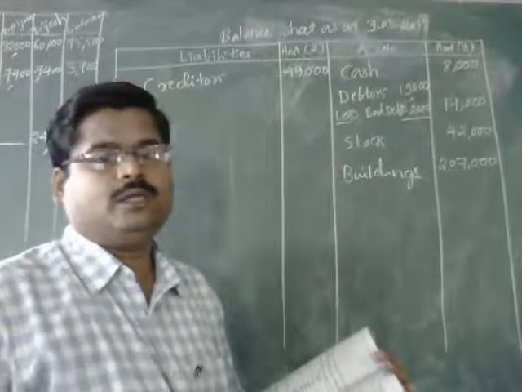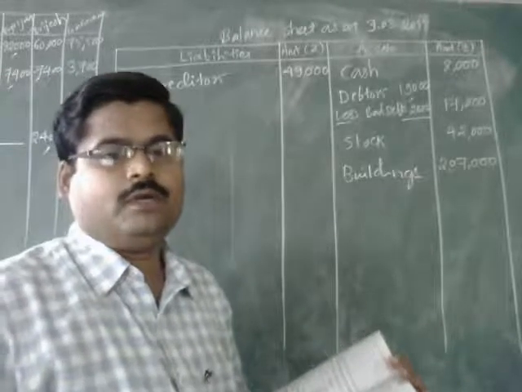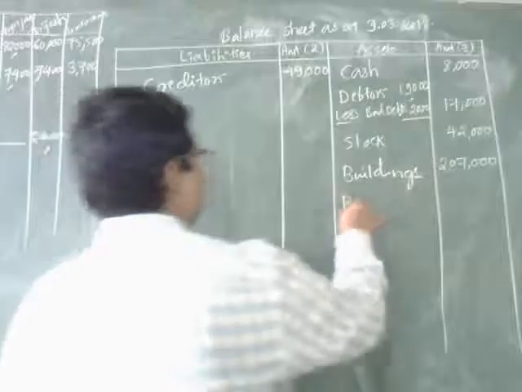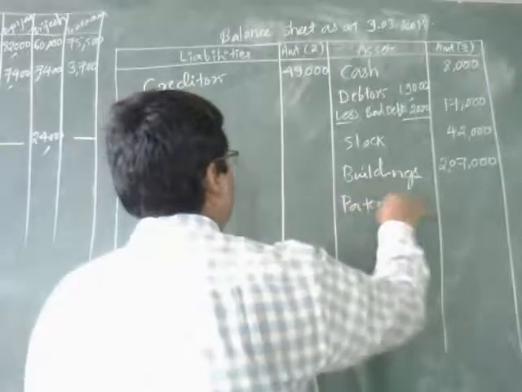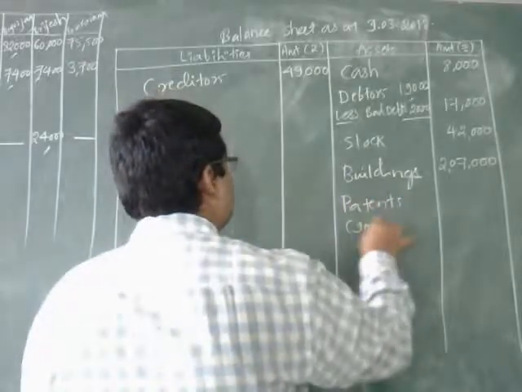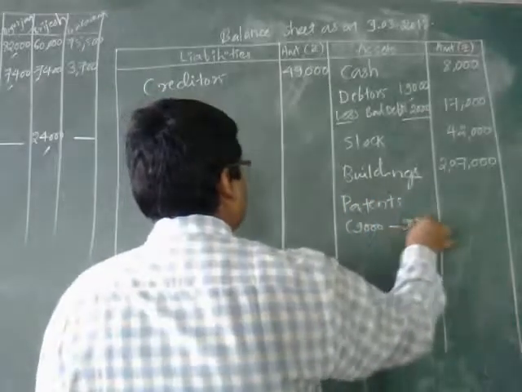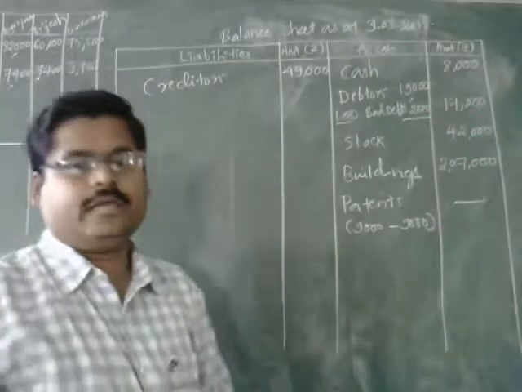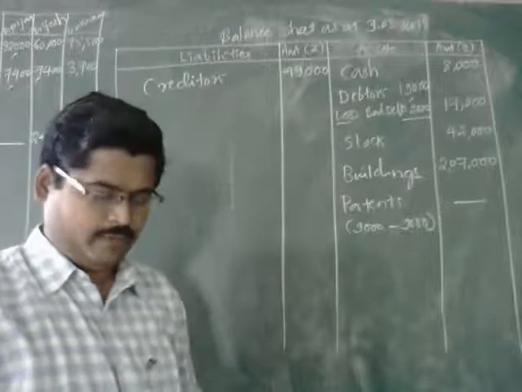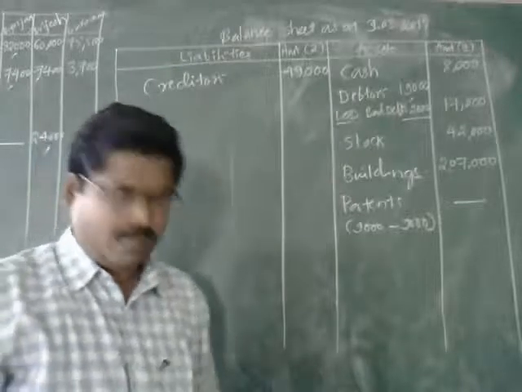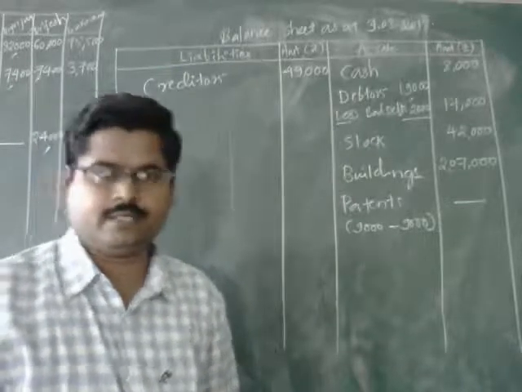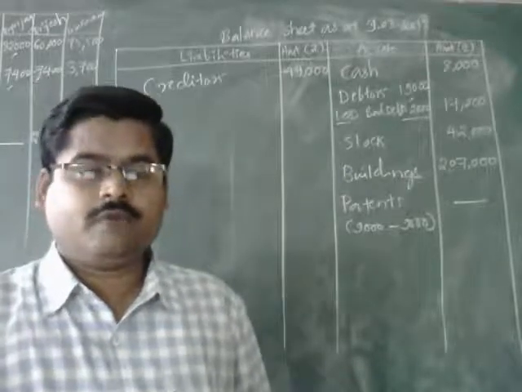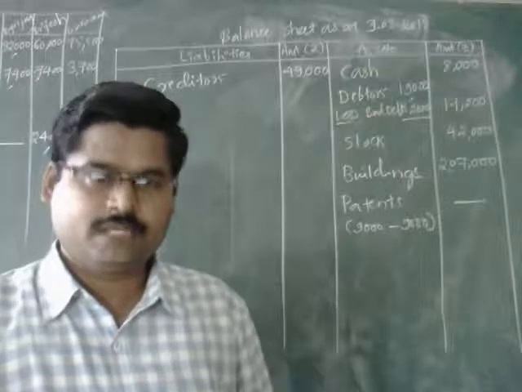And patents were there, and what they have stated is patents now become valueless. That is why that much of patents have been written off. Patents were 9,000. Now they have become valueless, nil. That is why no amount. The whole 9,000 has been written off. Now items of the asset side of the balance sheet are over, and the information given in the paragraph is also over.